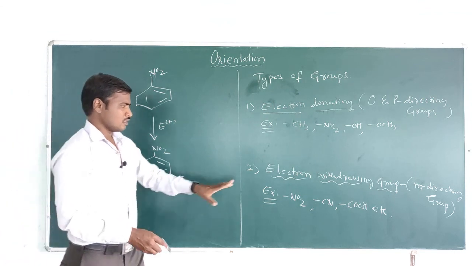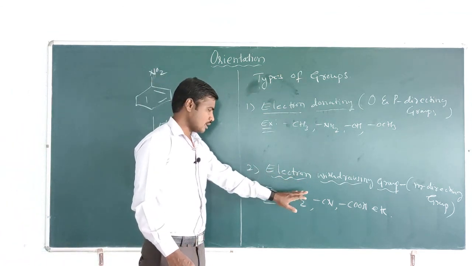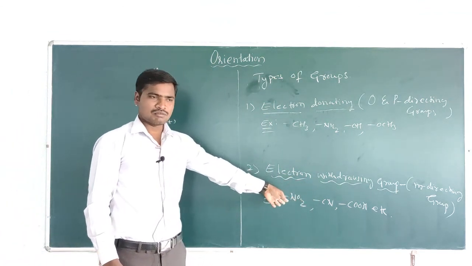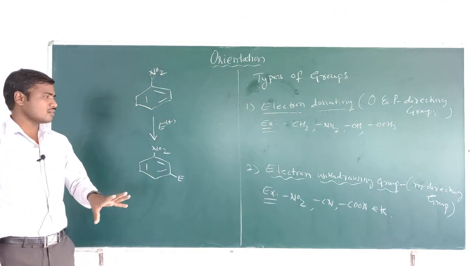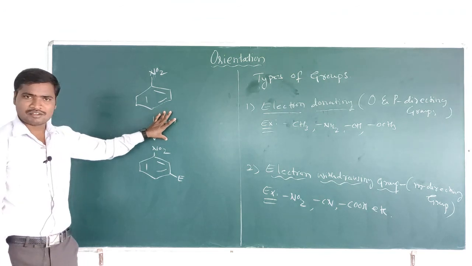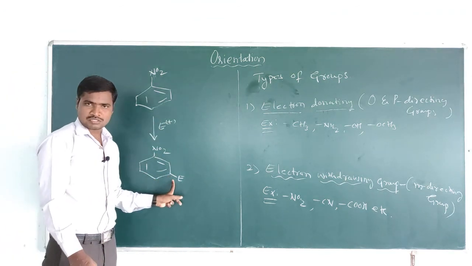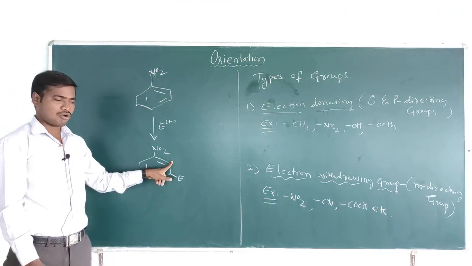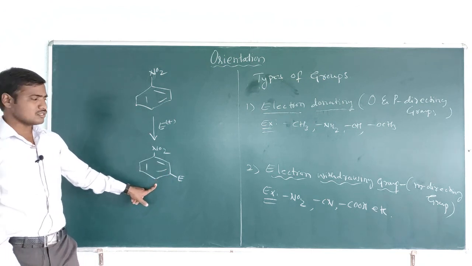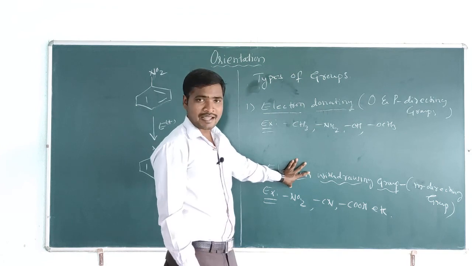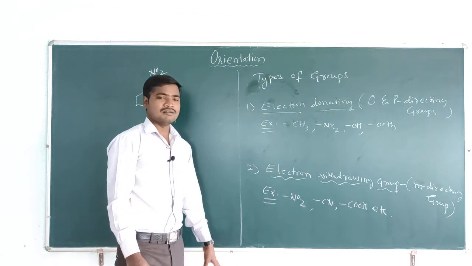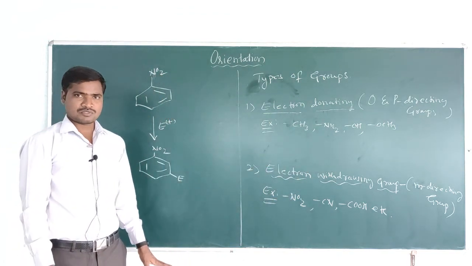So electron withdrawing groups like nitro, cyano or carboxylic acid direct the second incoming electrophile to the meta positions only, and they are meta directing groups.